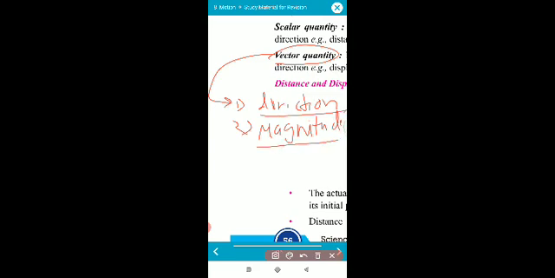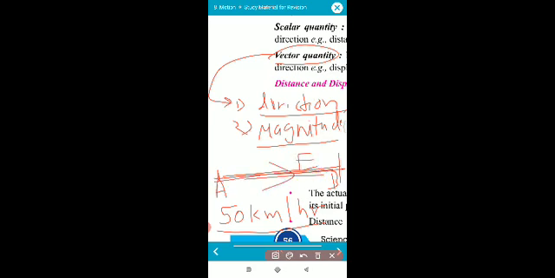Now second is vector quantities. What are vector quantities? The quantities which require direction as well as magnitude. For example, suppose you have to run from point A to point B with some velocity. You are running with a speed of 50 km per hour. In this case the value is required and the direction is also required, because you have to run from A to B, so you have to run in the east direction.